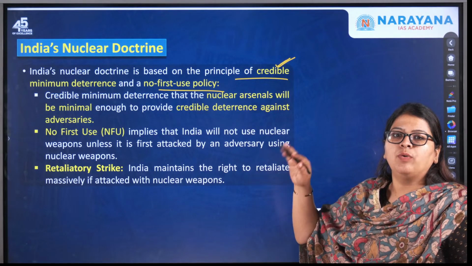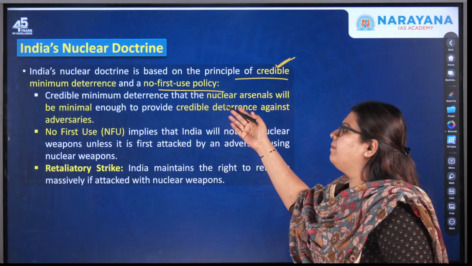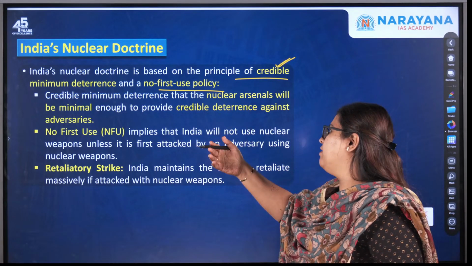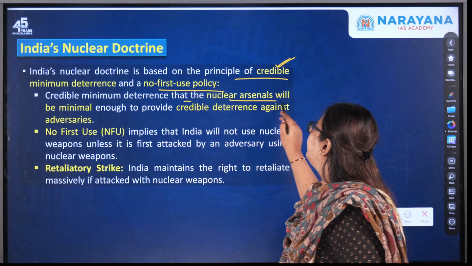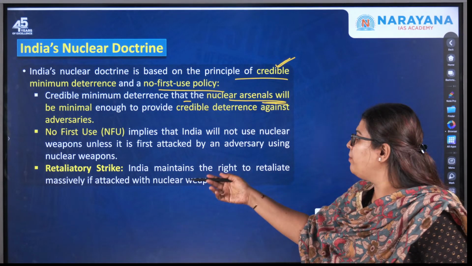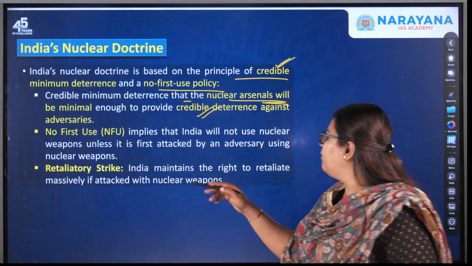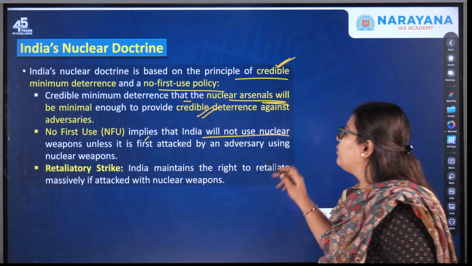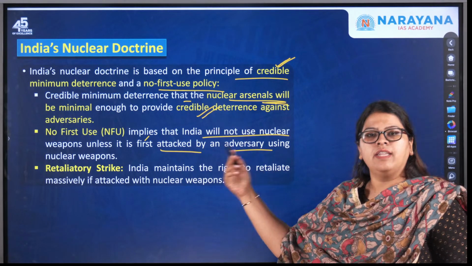That is, India would never start the use of nuclear weapons in the first place. Credible minimum deterrence means the nuclear arsenal will be minimum enough to provide credible deterrence against adversaries, and no first use implies that India will not use nuclear weapons unless it is first attacked by an adversary using the same.